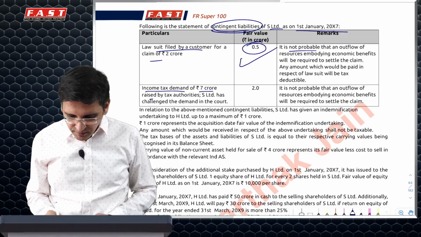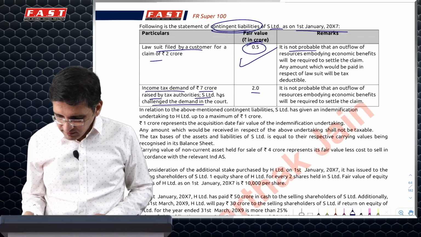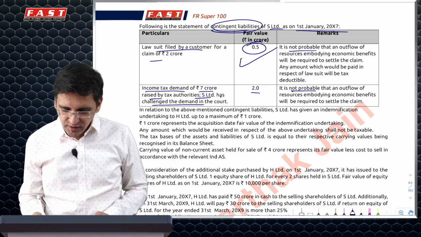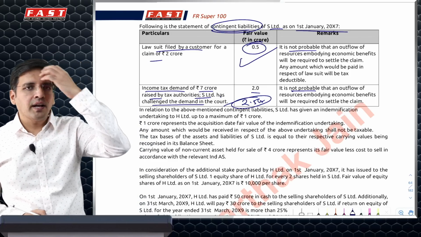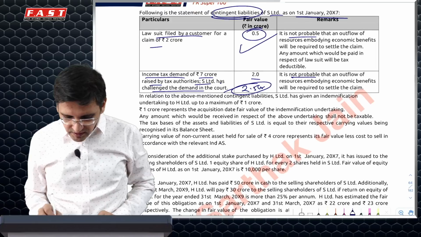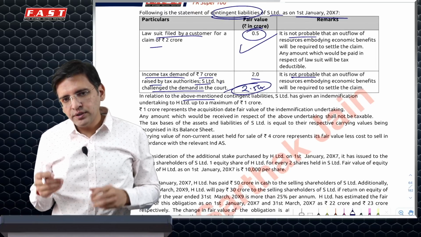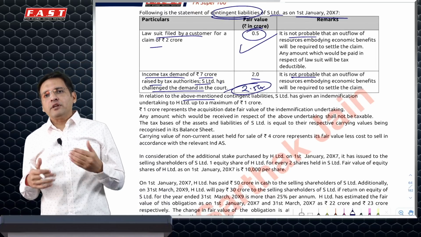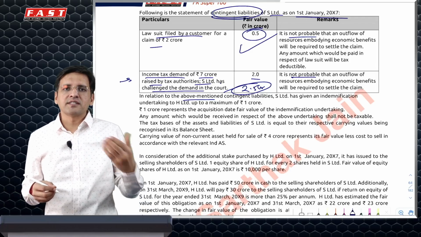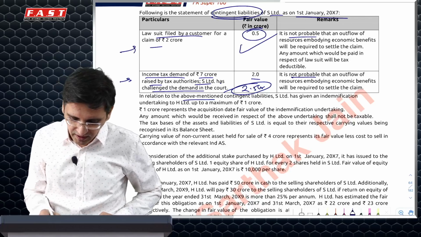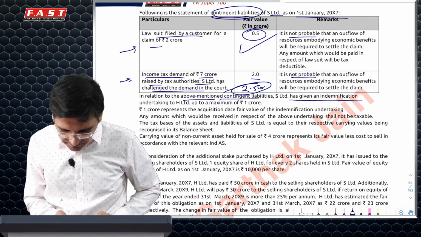Income tax demand, 7 crore raised by authority. 2 crore is the fair value. It is not probable. Still, you'll have to recognize. So 2.5 crores you'll have to additionally recognize as liability and reduce your net identifiable assets. In this question, you also have to give deferred tax impact for each and every difference and adjustment. So this will not have any kind of deferred tax impact because this itself relates to tax. This may have a deferred tax impact. Let's see what the question says about it.